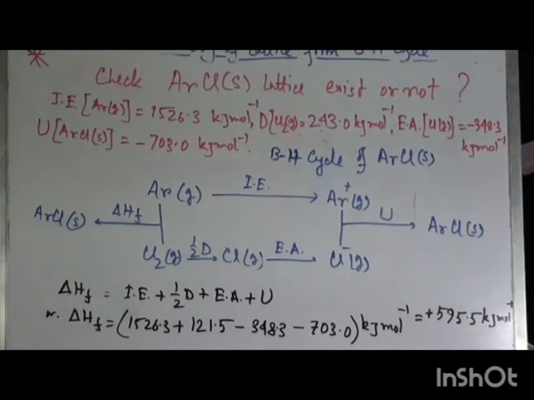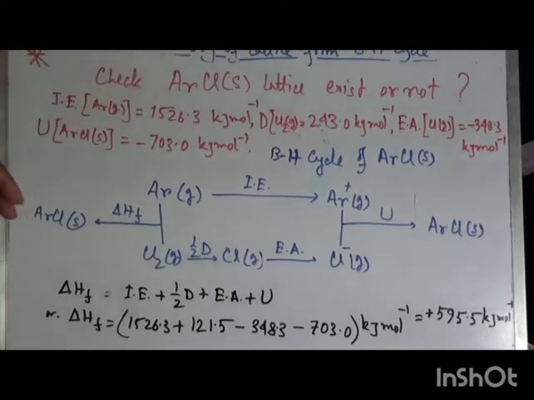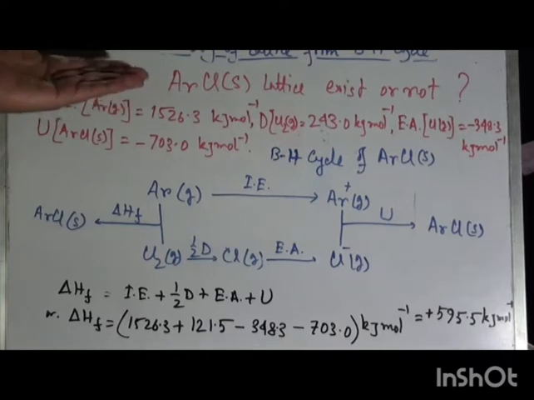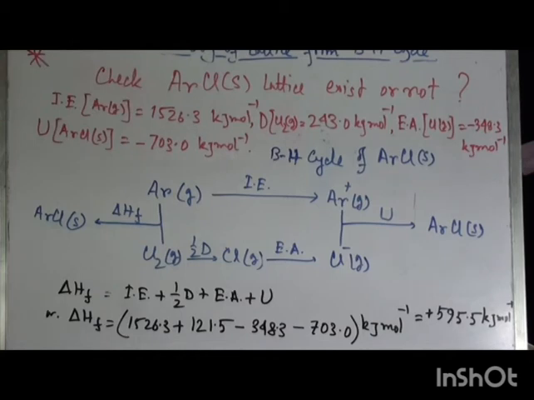Again, for stability of the lattice and its relation with the Born-Haber cycle, one interesting question is to check whether ArCl, argon chloride solid lattice, exists or not. The other supporting data are given here.